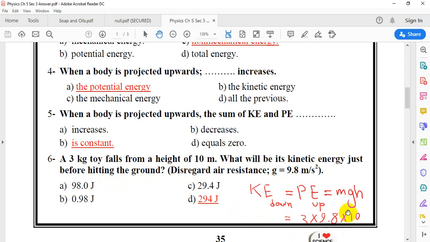The potential energy equals mgh at the highest point, and it is converted totally into kinetic energy just before the object hits the ground. So the potential energy equals 3 times 9.8 times 10. So the kinetic energy down will be 294.